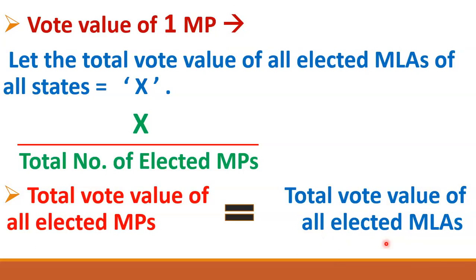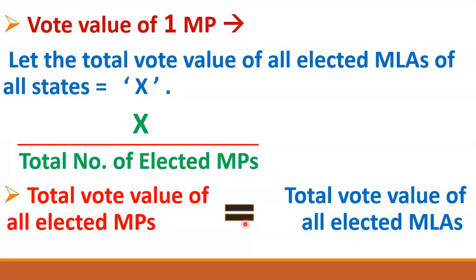elected MLAs. Why? Because the total vote value of all the elected MLAs of all the states was x. Similarly, the total vote value of all the elected MPs is also x. So we can say that the total vote value of all the elected MPs is equal to the total vote value of all the elected MLAs. Now what is the significance of this? What does it signify?